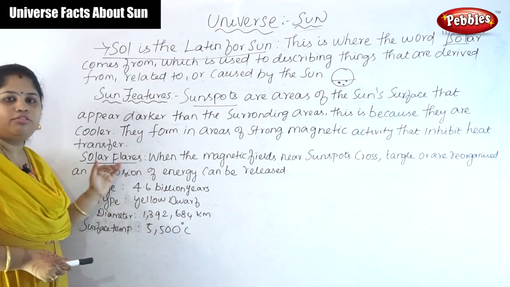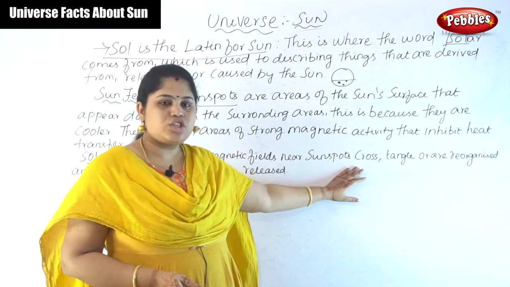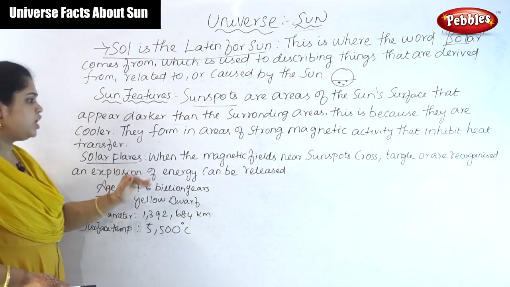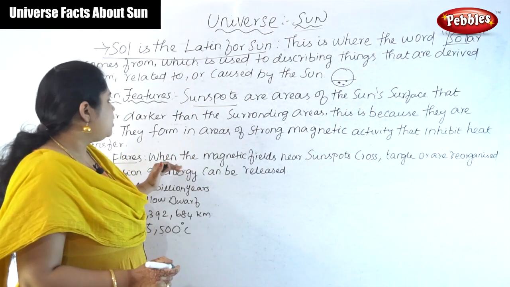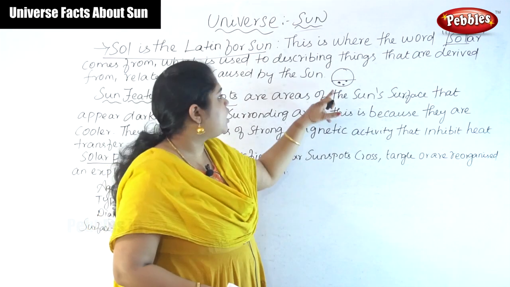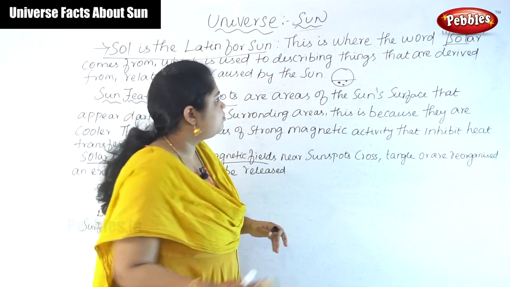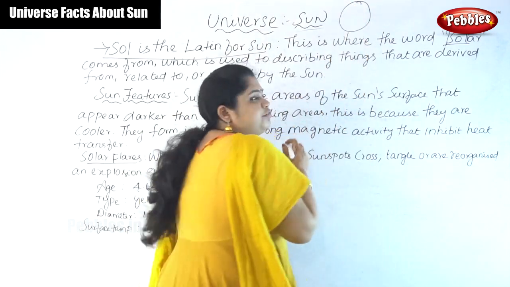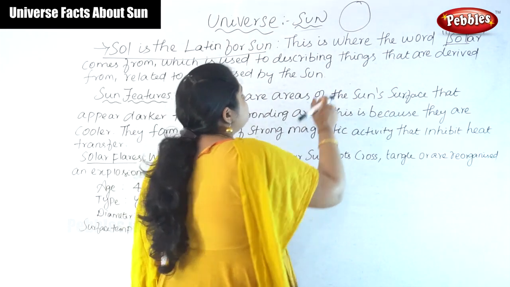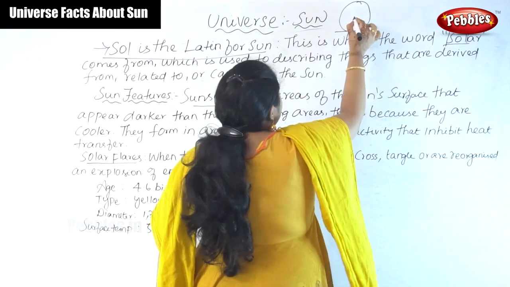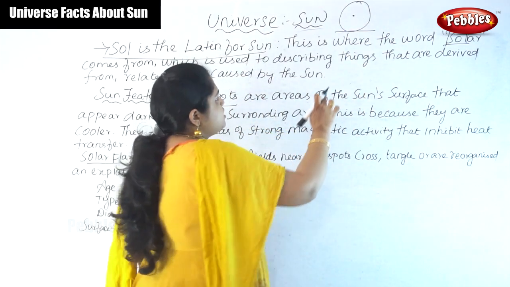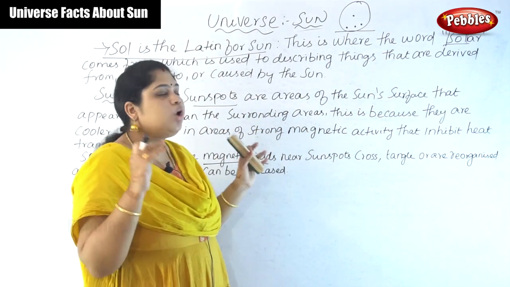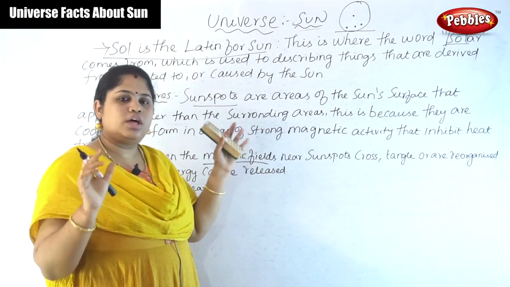The next is solar flares. When the magnetic fields near a sunspot cross, tangle, or reorganize, an explosion of energy can be released. That is, when the magnetic field comes across near the sunspot. Okay, just assume this is the sun. The sun is a perfect sphere shape, isn't it? So this is the surface of the sun and this is the core of the sun. On the surface of the sun there are sunspots. Sunspots mean there is no sun at all, that is a cooler area. There will be no light, so there will be